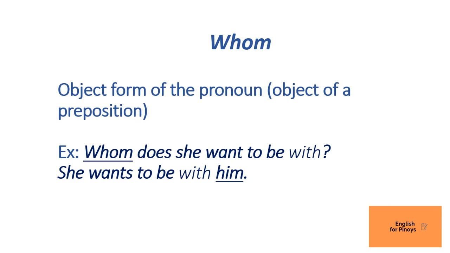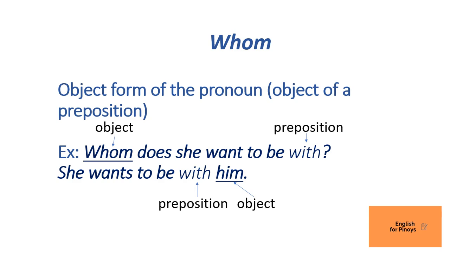And in this example, whom does she want to be with, right? You reply by saying, for example, she wants to be with him. Once again, you see the M there, whom, and then him. They both end with M. So whom is the object, and the preposition is with. So she wants to be with him. What's the preposition? With. Which one is the object of the preposition with? It's the word him. So once again, it's the M at the end.